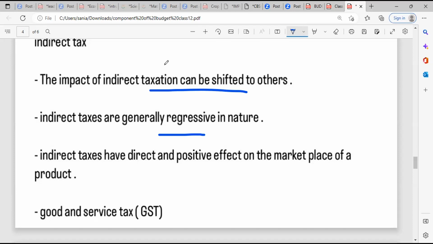Regressive is, for example, progressive is when, because of the tax, whatever money you are paying, I'm building schools and constructing roads. That is progressive. But over here, if you pay the mall the tax, for example, you shop for 1,000 rupees and pay 100 rupees tax, that 100 rupees won't be going to the government. The mall will be using it for their own development. So it is regressive, not progressive. It is not progressing the economy. They are only progressing themselves, but not others.